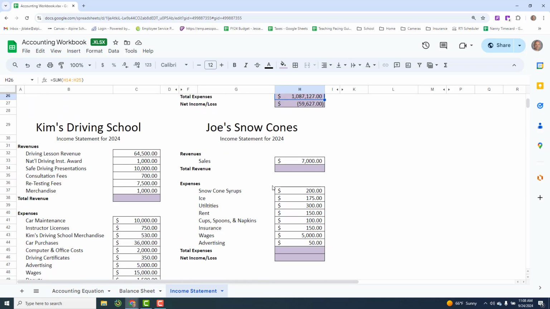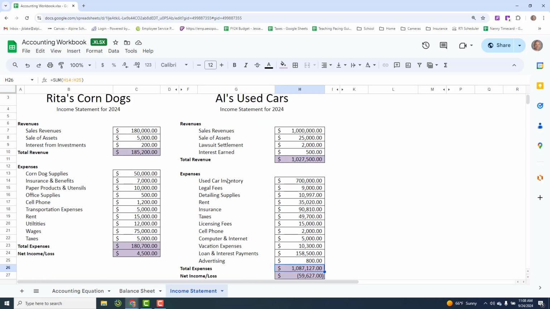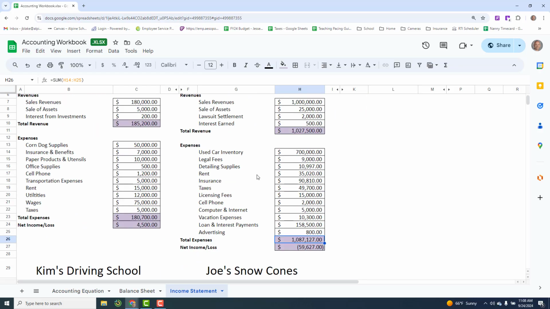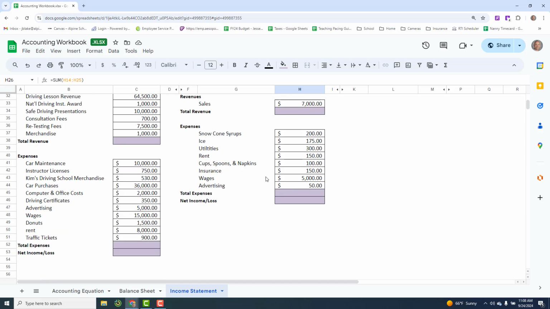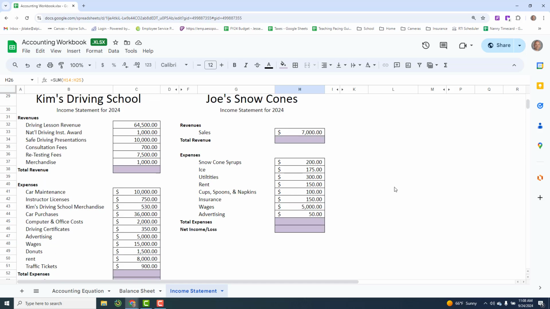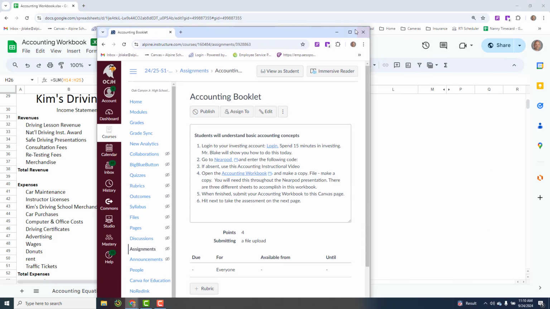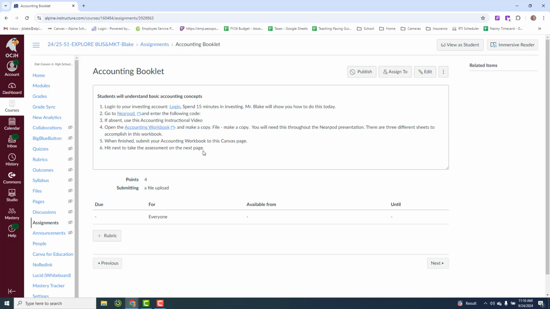So you guys are going to go through and do all of these. You can do these two I just showed you. Actually, Rita's corn dogs is done for you as an example. So you'll do Al's used cars, and you'll scroll down to Kim's driving school and Joe's snow cones. And when you are done with that, you will then come back into Canvas. So here's Canvas, and you are going to be submitting. So right here, number 5, when you're finished, you're going to submit your accounting workbook to this Canvas page, and then you're going to hit next to take the accounting assessment on the next page, which